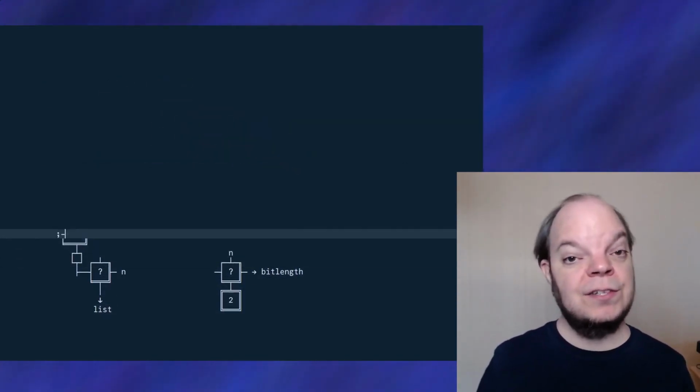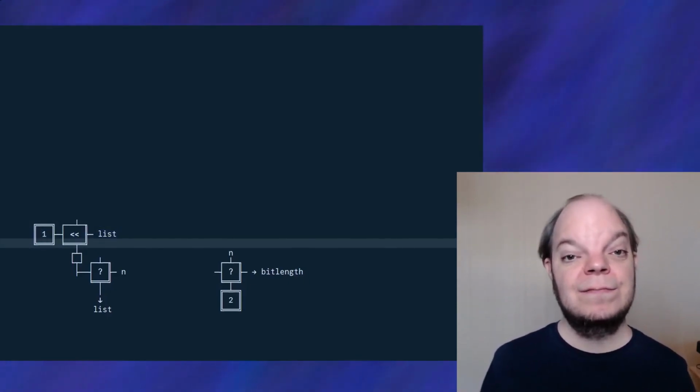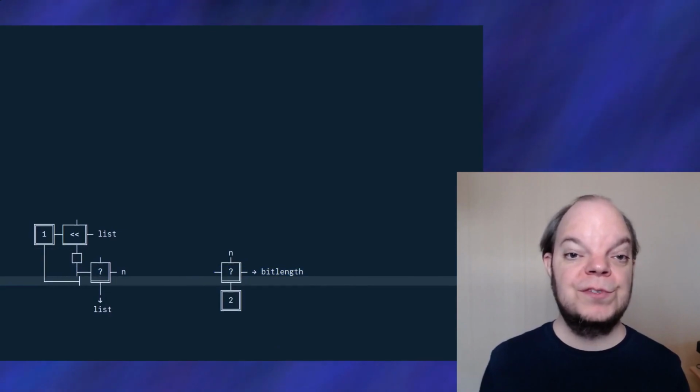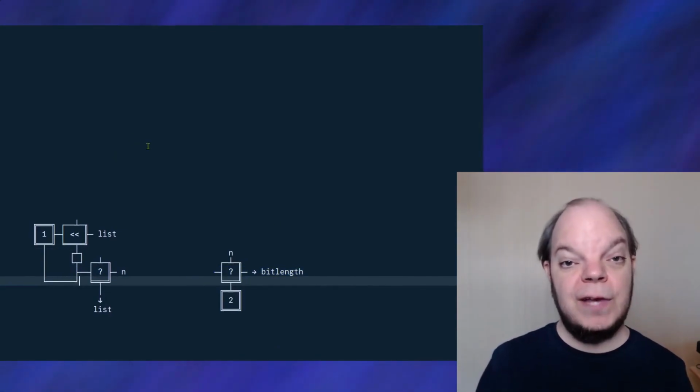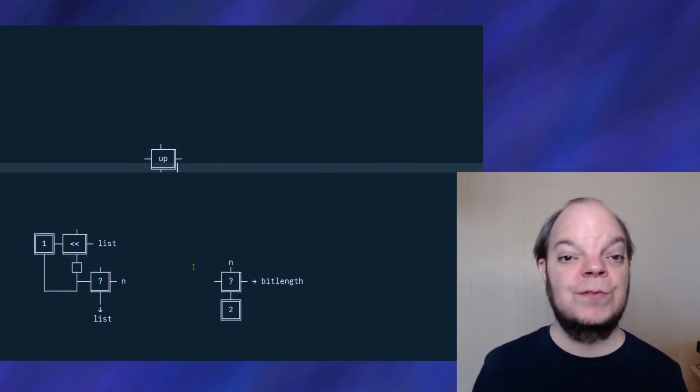And then let's write the shift left that will shift the list. And then of course the 1 bit. Now we can conveniently reuse the 1 box here. Now if n is not 0, we need to do the recursive call and then use the results from that. So let's draw the recursive call box.